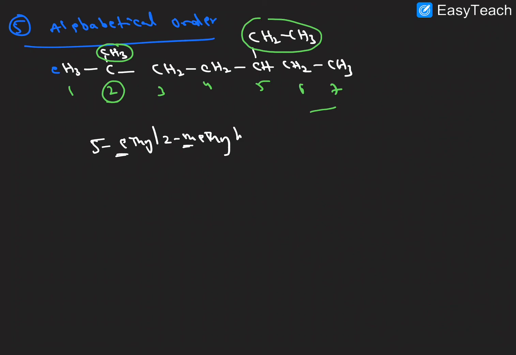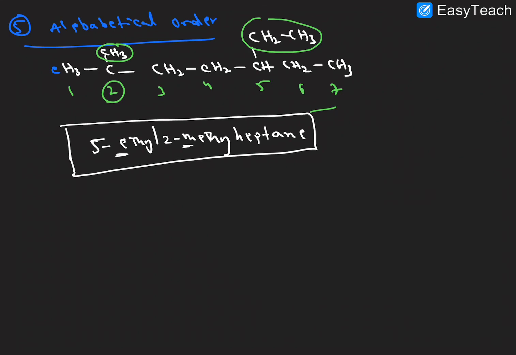Then number of carbons is hept, and this is a single carbon heptane. So this is the way of giving the alphabetical order, the rules. Okay, we want to follow the alphabetical rule while writing in the nomenclature.